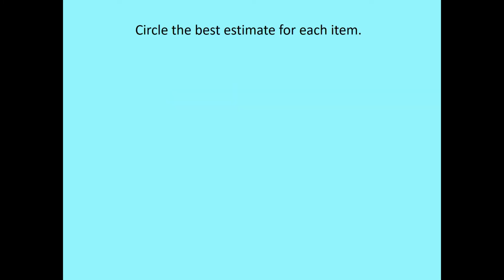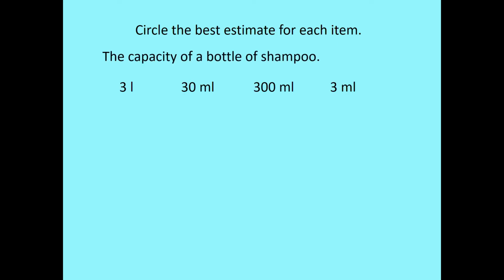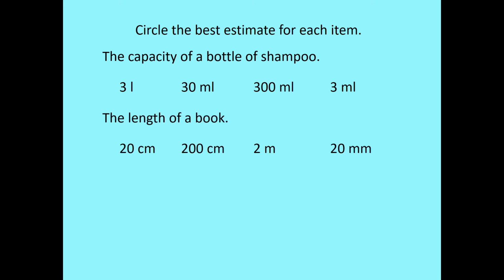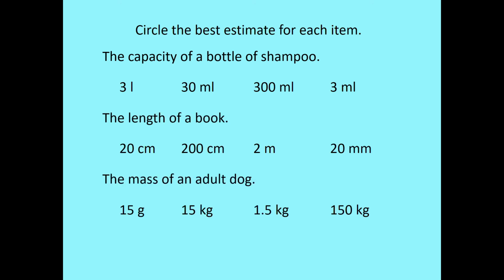So, what I want you to do is circle the best estimate for each item. The capacity of a bottle of shampoo, the length of a book, and the mass of an adult dog. And for that adult dog, I know it would vary. An adult Yorkshire Terrier or Chihuahua is going to be a lot lighter than an adult Husky or Labrador. Let's think about an average dog here. Let's go for a poodle. There we are. The mass of an adult poodle.